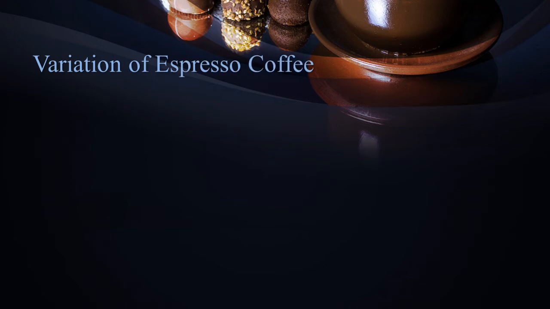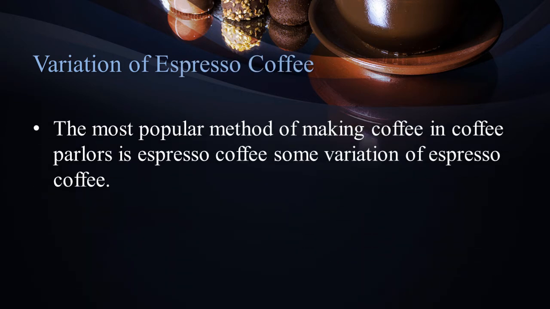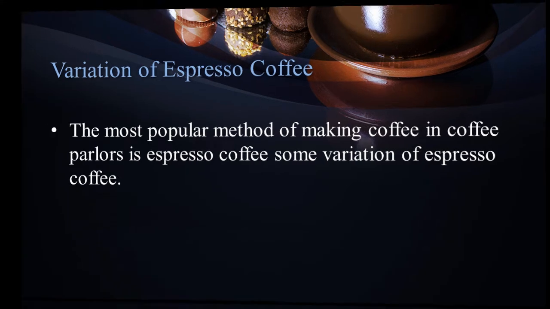Variation of espresso coffee. An espresso machine is used to make this type of coffee. Hot steam is passed through very fine ground coffee and it is allowed to infuse under pressure. It makes an excellent coffee quickly in individual cups. The most popular method of making coffee in coffee parlors is espresso coffee, and there are some variations of espresso coffee. Let us understand what all those variations are.